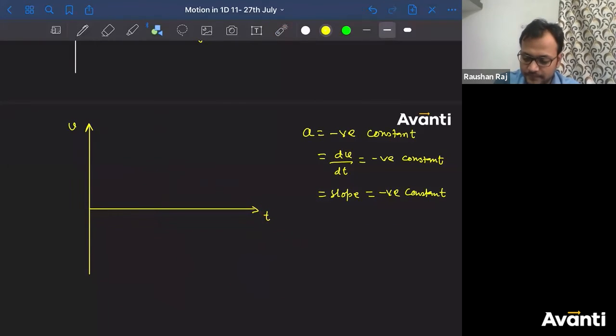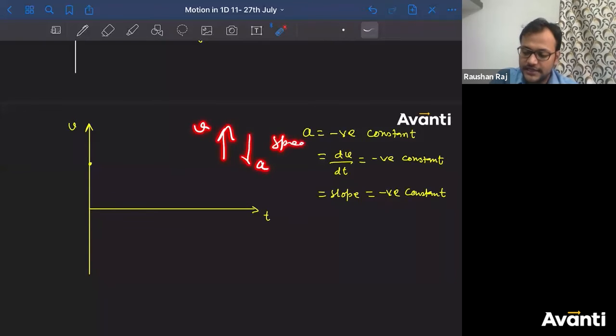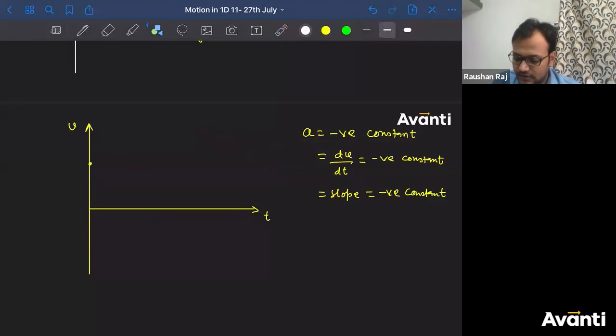It will start from some positive value. Then how will the speed change, guys, as the particle goes in the upward direction? The speed of the particle will decrease, because velocity is in the upward direction and acceleration is in the downward direction. So the instantaneous speed will decrease, so the velocity will decrease, right? So the graph must look like this.